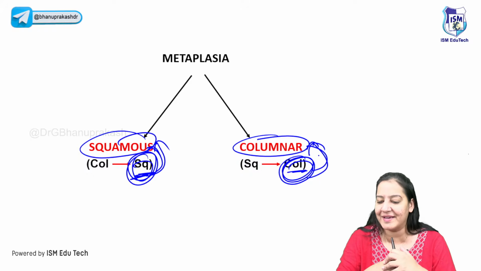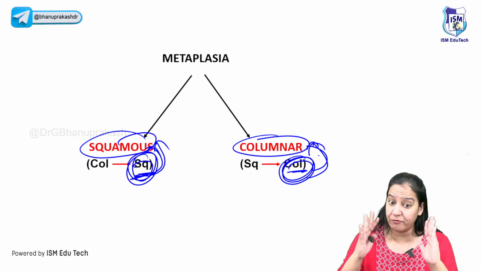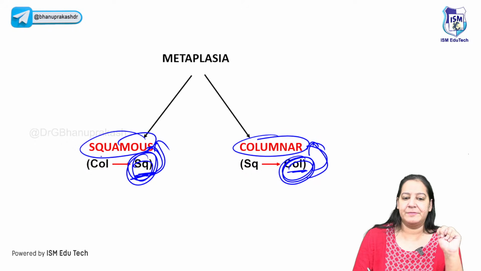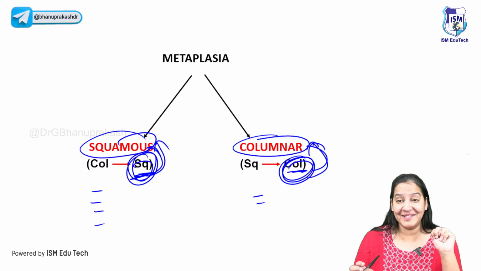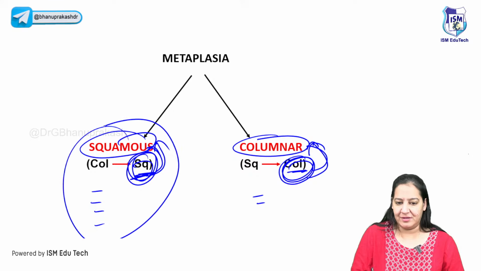Yes, I am coming on the examples, Osama. Give me a minute. So have you got it? First understand what is formed finally. The 2 types. Now I will give you 4 examples here and 2 here. Right? You have to learn the examples of metaplasia. Very important. Let me come on squamous metaplasia.